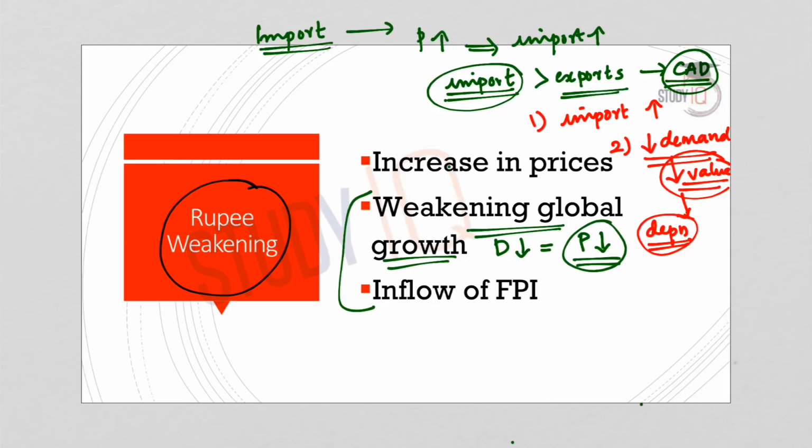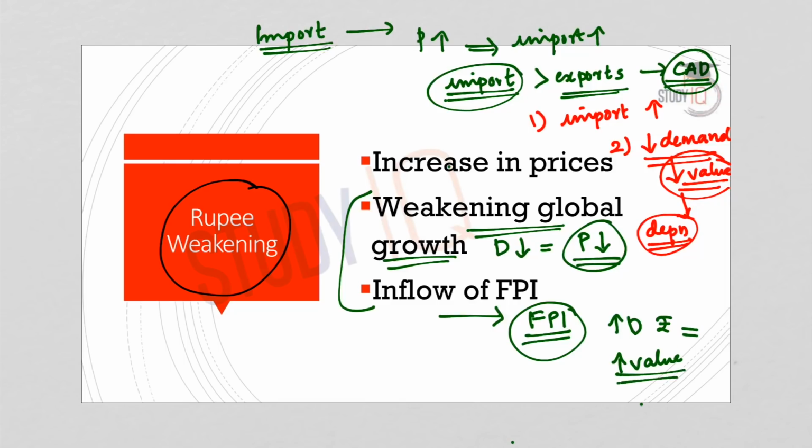Now, another thing to be considered here is that there is inflow of FPI into the Indian economy. If this scenario continues, we have seen that in the month of March, the rupee had strengthened to its highest level because there was an excess inflow of FPI, or foreign portfolio investments, into the Indian economy. If this situation continues, or if there is a continuous rise in the inflow of FPI money, there will be more demand for the Indian rupee, and this will further strengthen the rupee by increasing its value. So this is the future picture that we have.